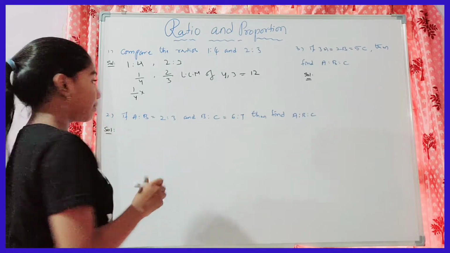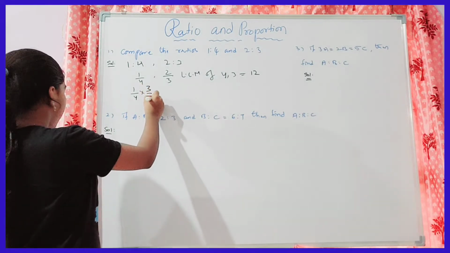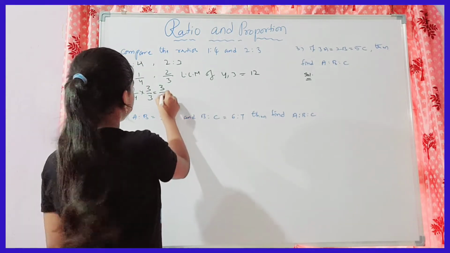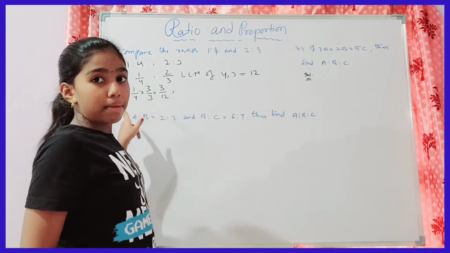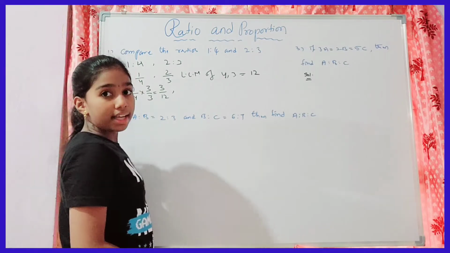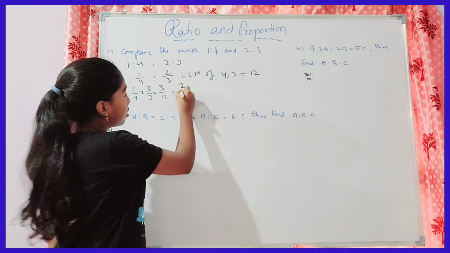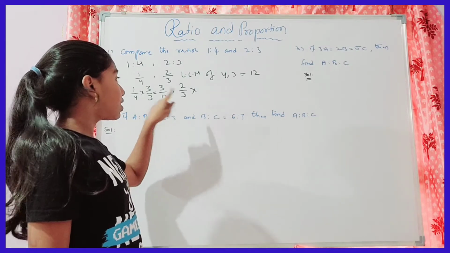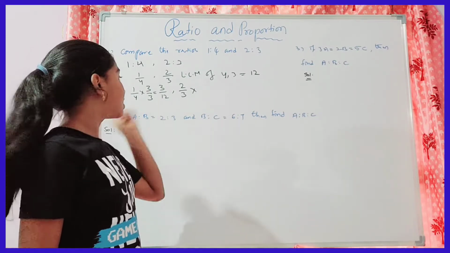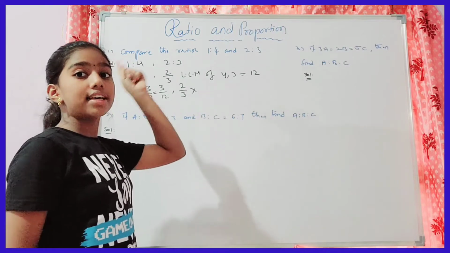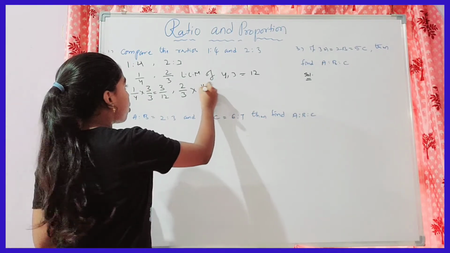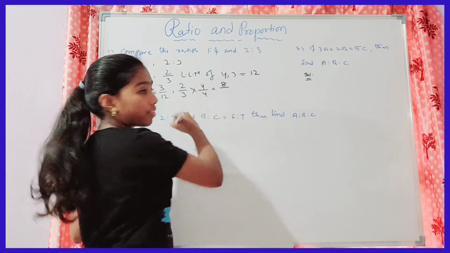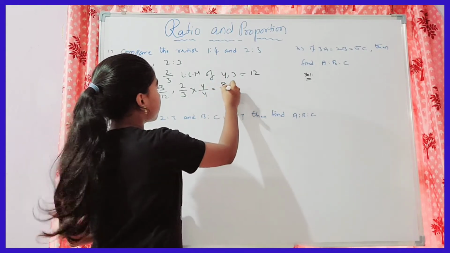That is 3. So 3/3: 1 times 3 is 3 and 4 times 3 is 12. Now 2/3, we have to multiply by the number that makes 3 into 12, that is 4. So 4/4: 2 times 4 is 8 and 3 times 4 is 12.